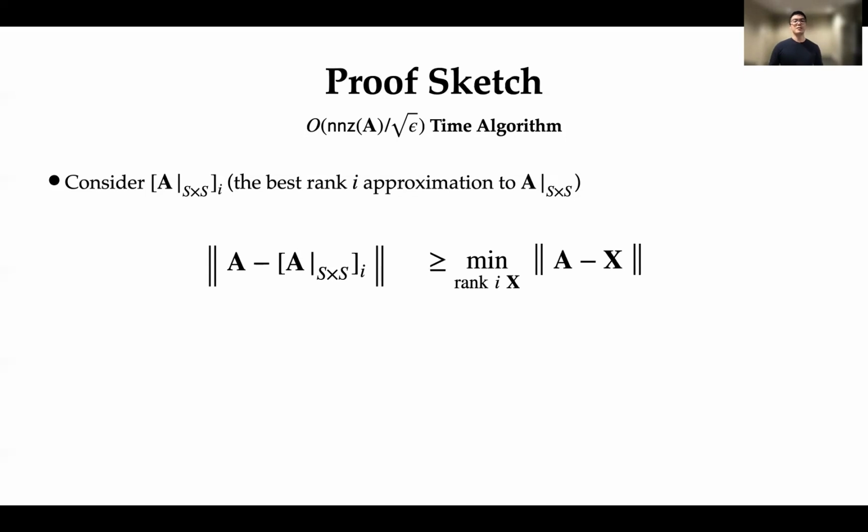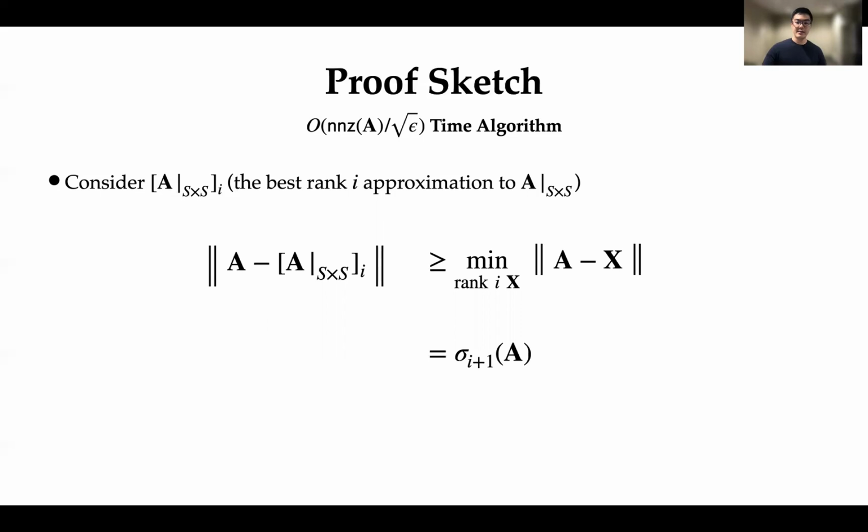Then this upper bounds the quantity, the minimum over rank I matrices X of A minus X in the spectral norm. But you'll notice that this is actually just the I plus 1 singular value of A. So what this means is that the spectral norm of A minus our rank I approximation to the submatrix serves as a valid upper bound on the singular values of A.